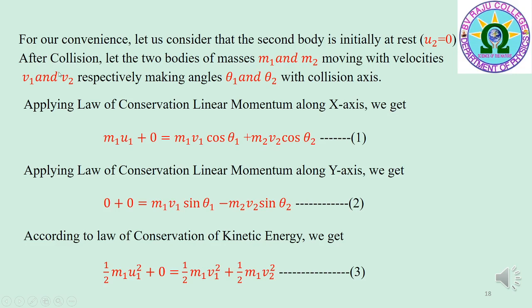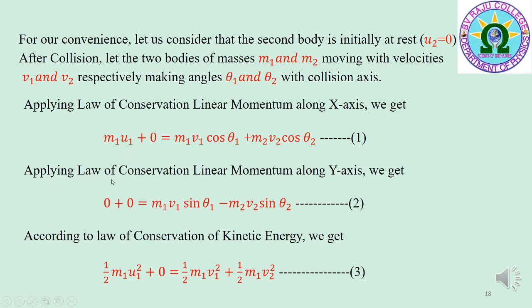Now, applying the law of conservation of linear momentum along the x-axis, we get m1 u1 plus 0 is equal to m1 v1 cos θ1 plus m2 v2 cos θ2. That is equation 1. On the left hand side of equation 1, the second term is 0 because the second body is initially at rest.